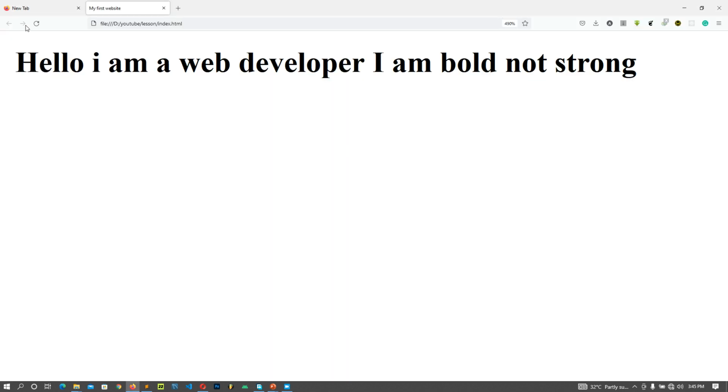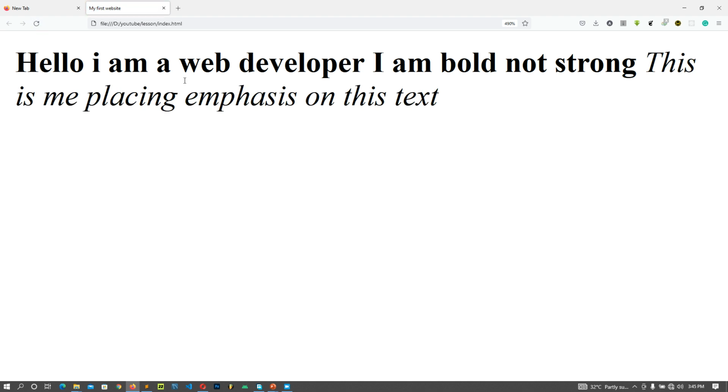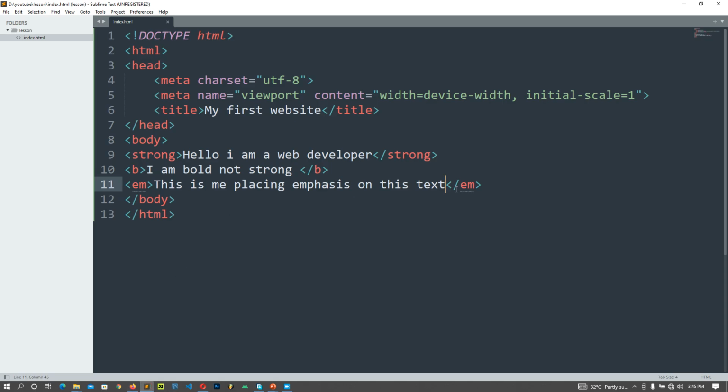If I go to our browser and refresh, can you see it places an emphasis, making it look italic. But we also have a tag majorly for italics. Don't get confused. That's just the way it is. This is italics, not emphasis.